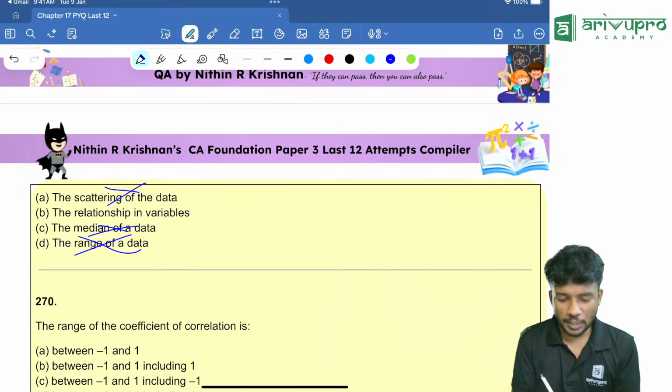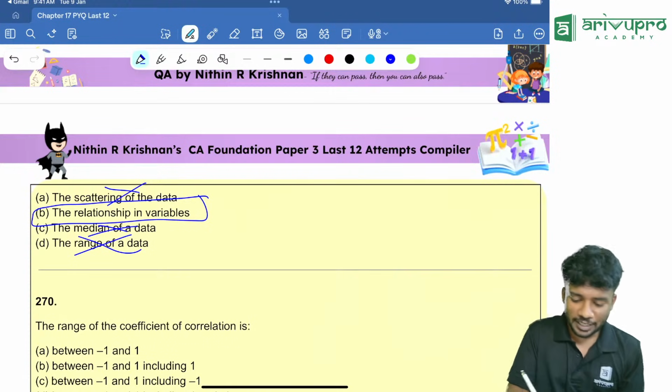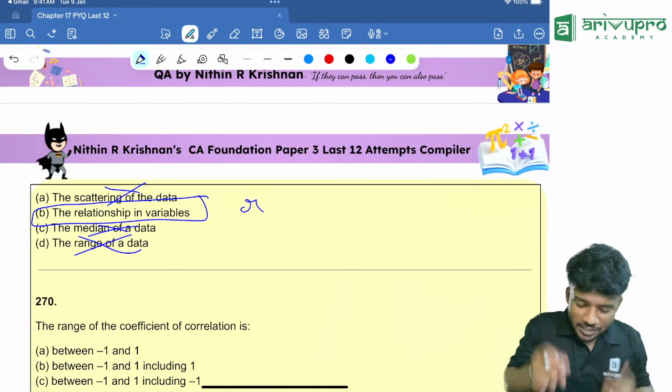Range of a data? Not at all. The answer is the relationship in variables. Why are we using correlation coefficient R? In order to find the relationship.